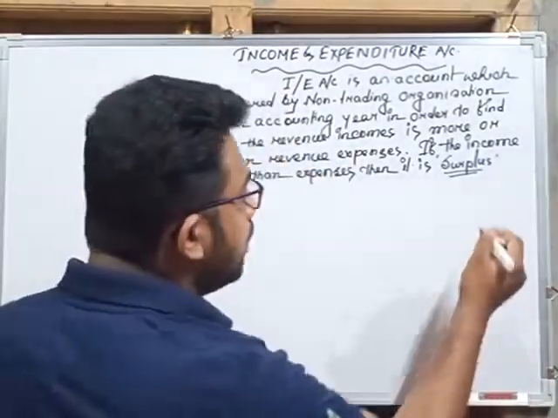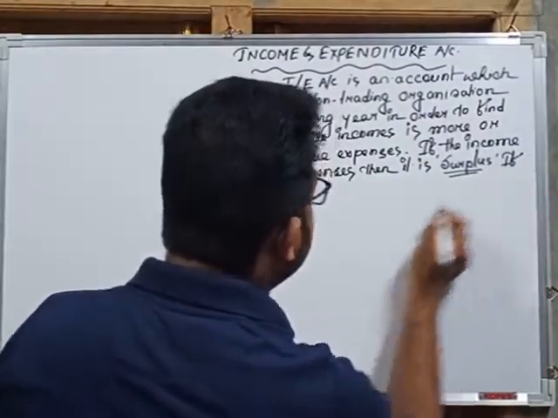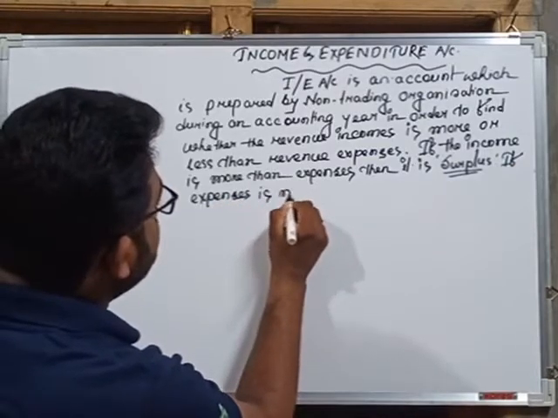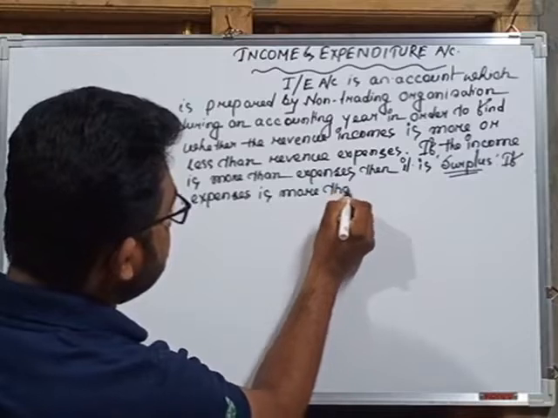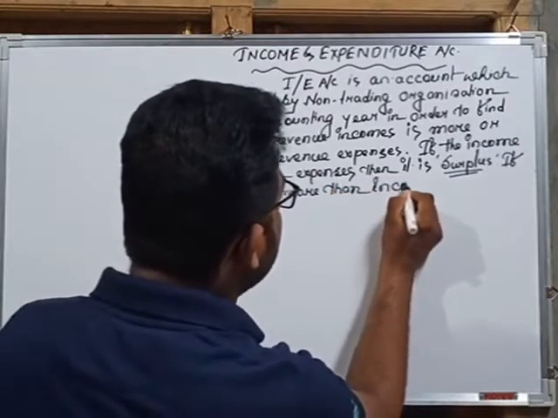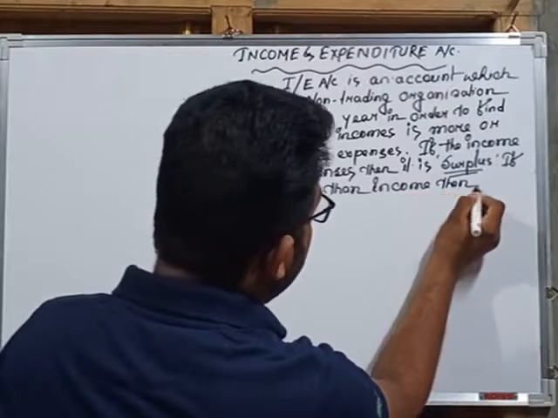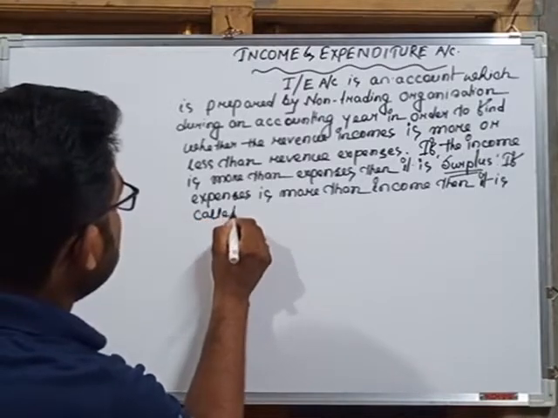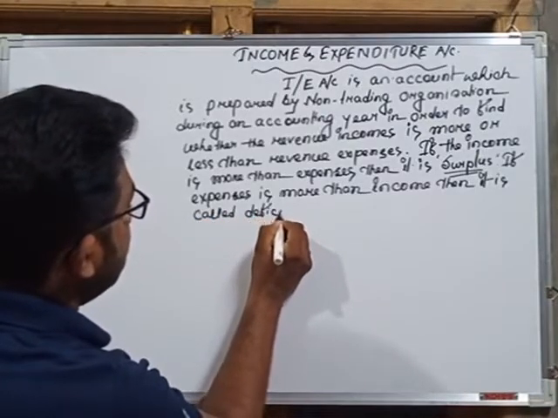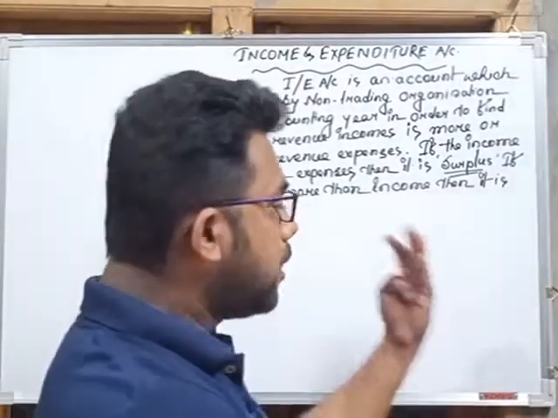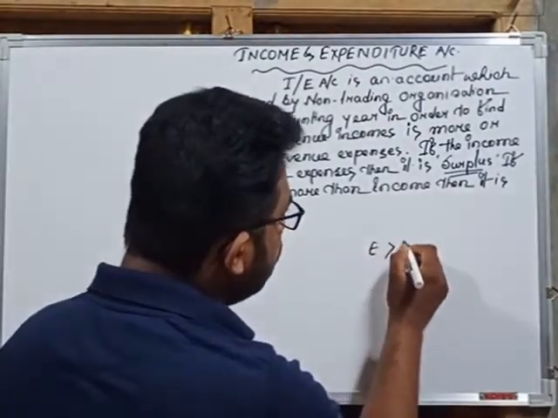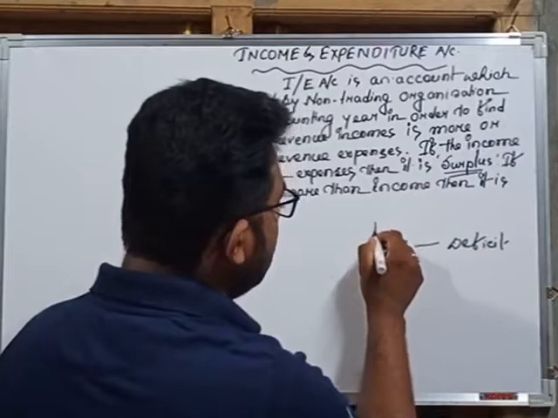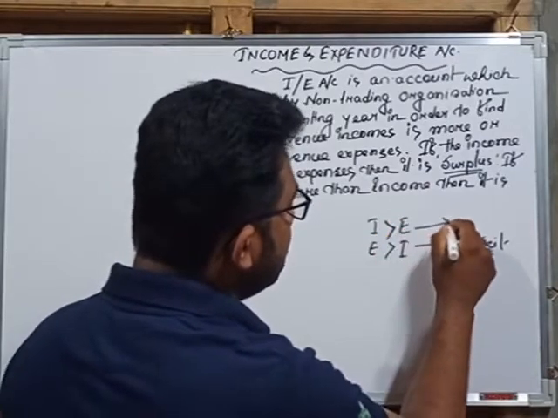And what is deficit? If expenses are more than income, then it is called deficit. Okay, so deficit means the loss, because expenses are more than income. And if income is more than expenses, then it is surplus.